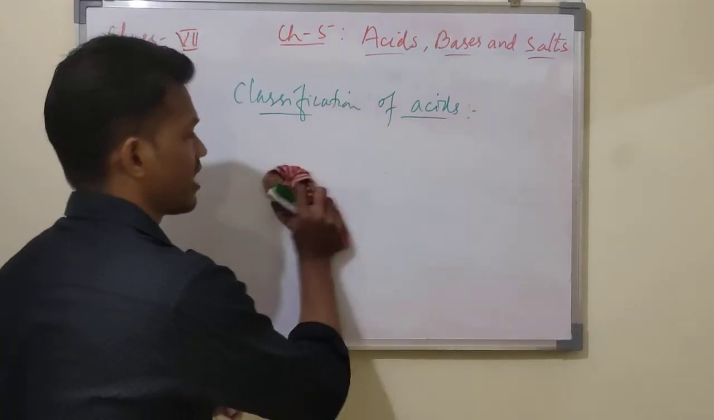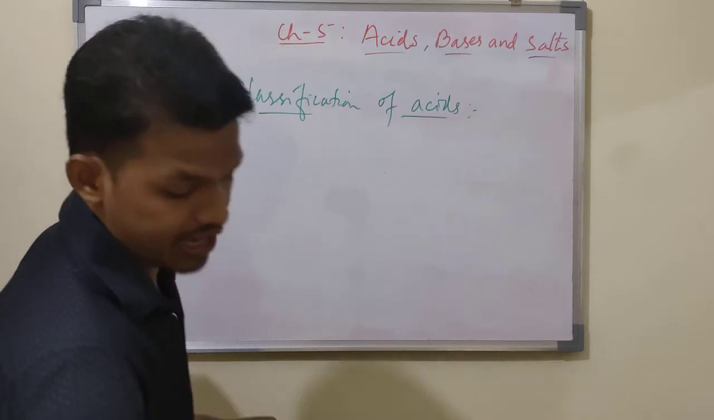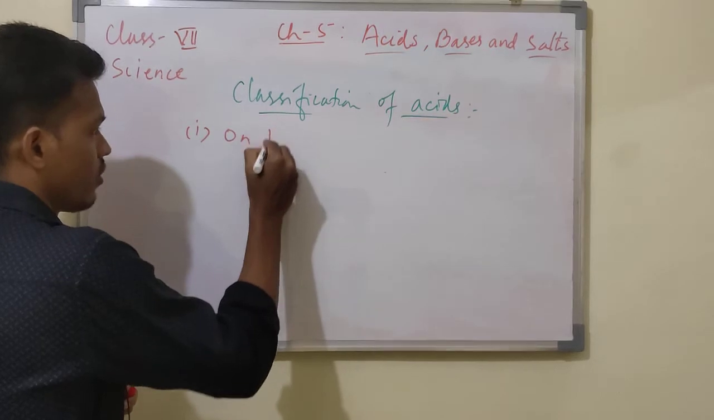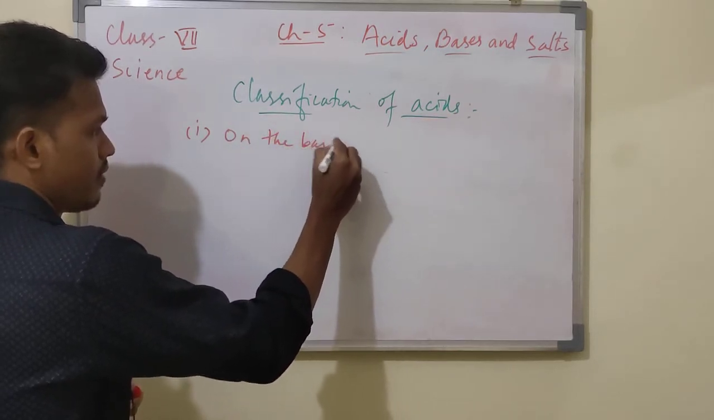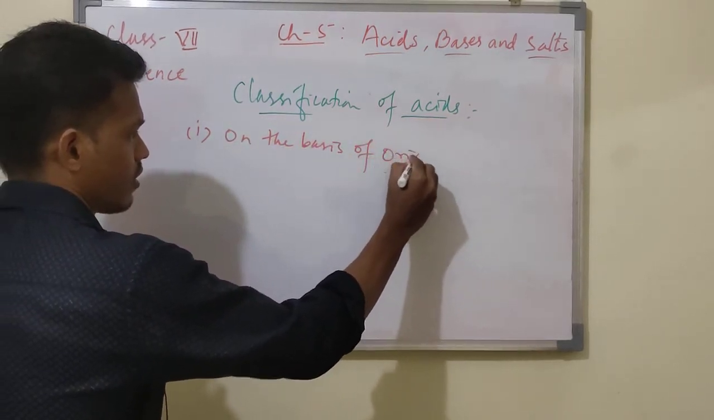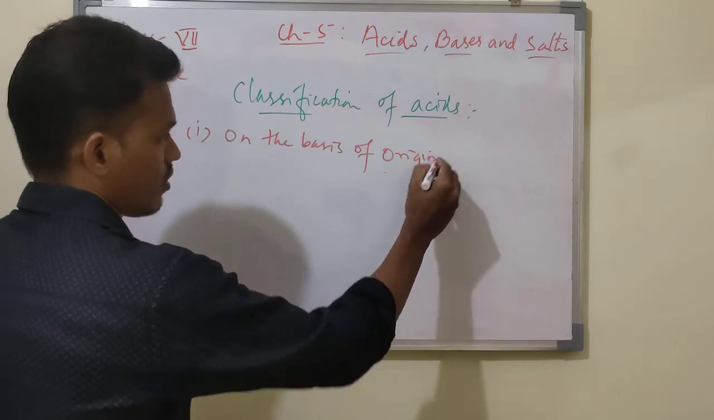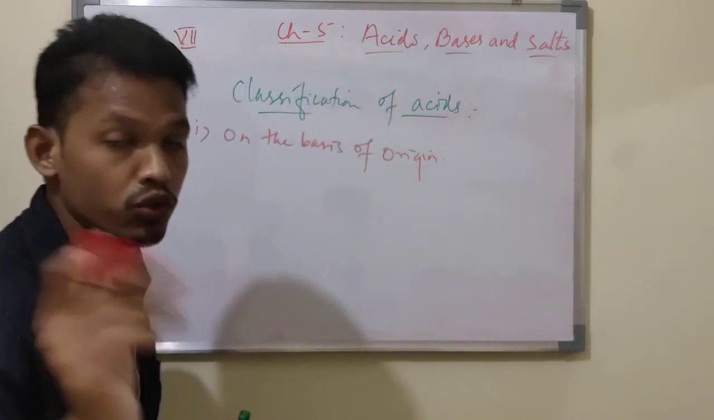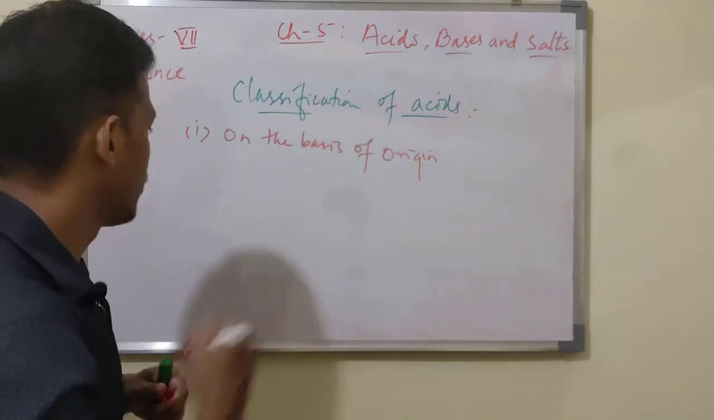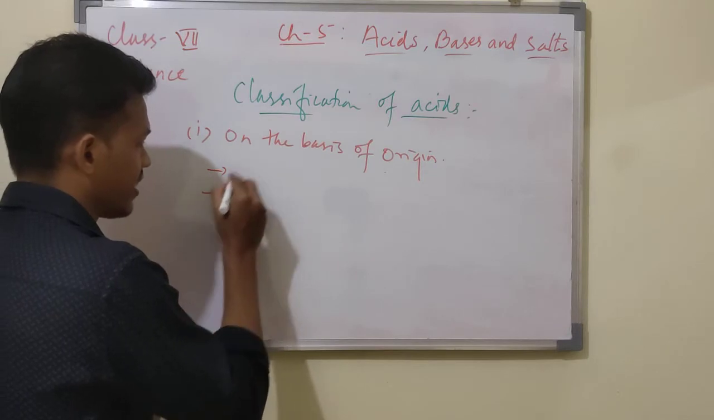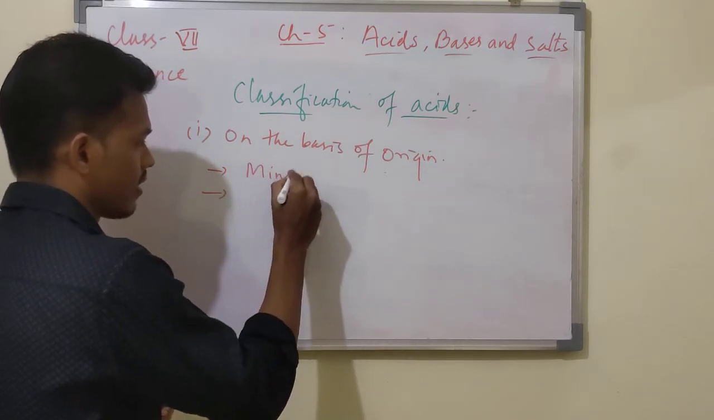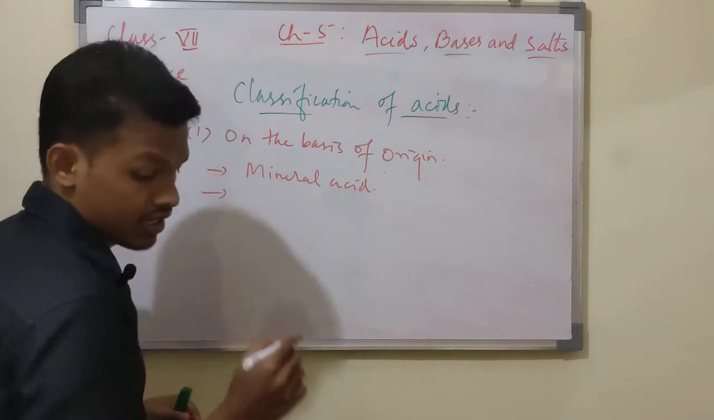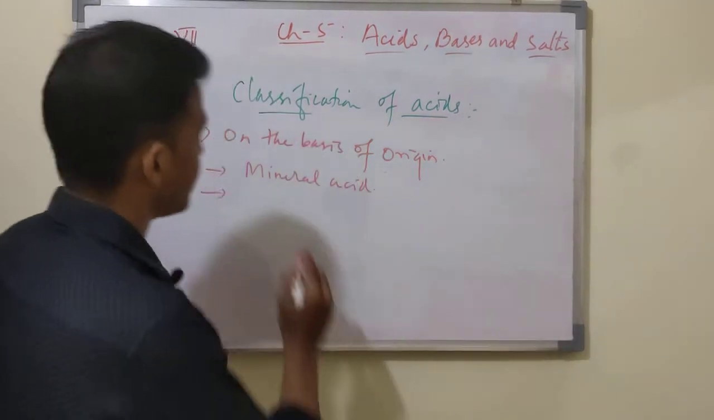But about acid, we will take just an idea. Acids are classified on the basis of origin. On the basis of origin, there are 2 types of acids. That is mineral acid, and another one is organic acid.